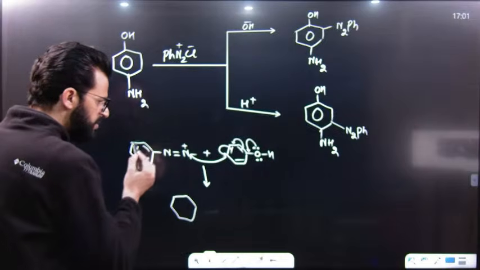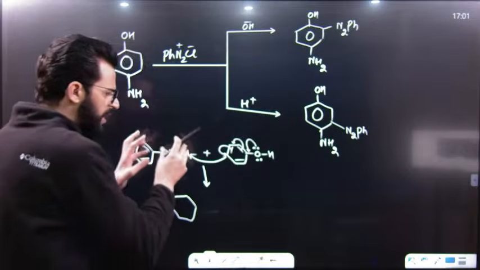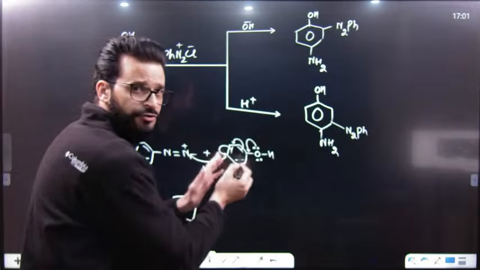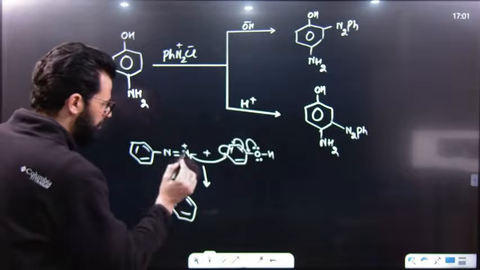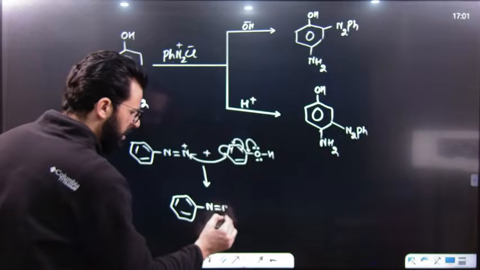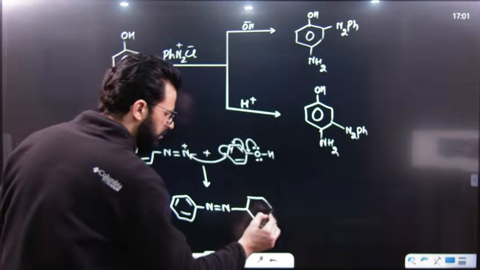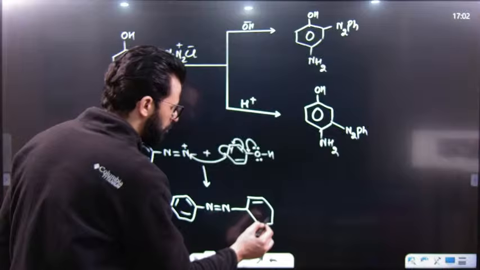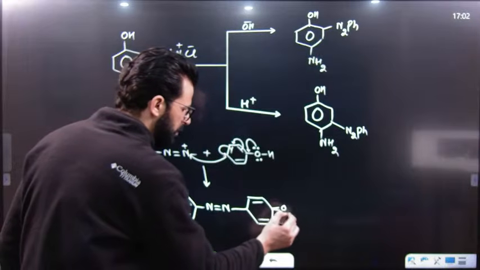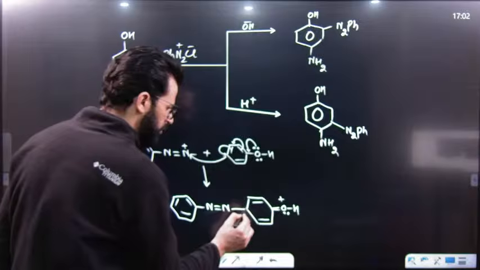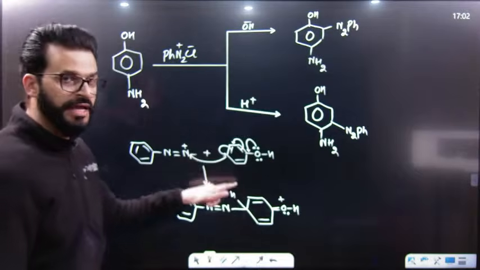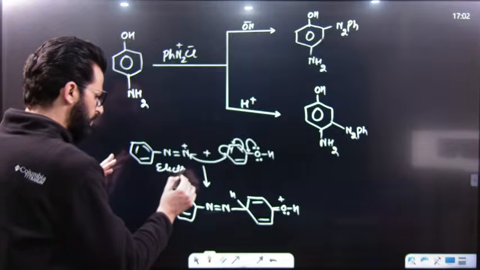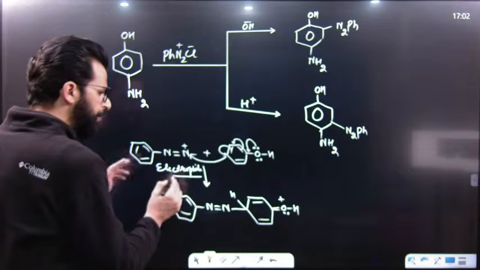So can I say this benzene diazonium ion acts as an electrophile? Because this is an electron rich site, this electrophile will attack the electron rich site. Now, this acts as an electrophile, and it will simply be introduced at the para position of phenol. Have a look. It will be introduced at the para position of phenol like this, because this is already having one hydrogen. So this is the electrophile of the reaction, and this electrophile is introduced at the para position.